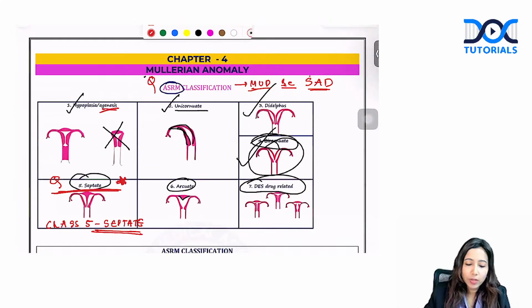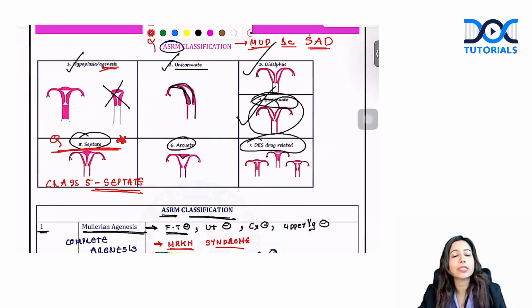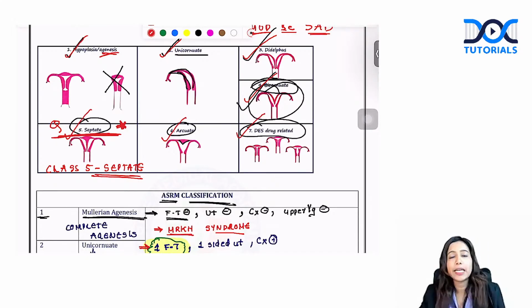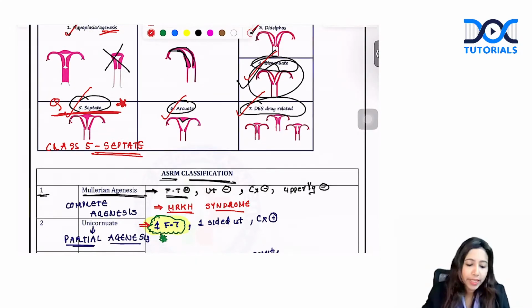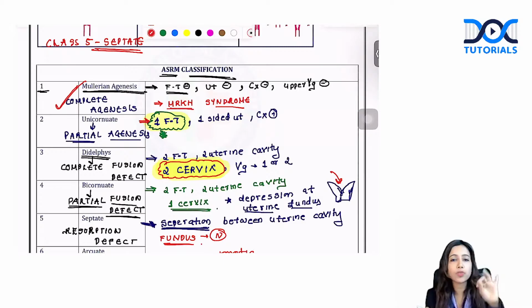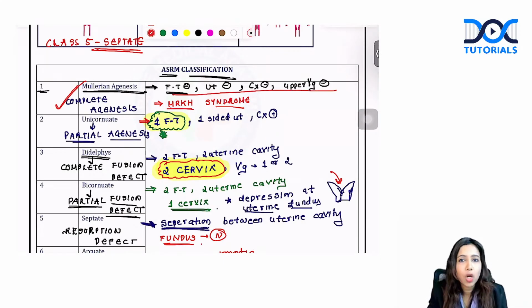Let's have a look at each of these various anomalies. This is the ASRM classification. You have various anomalies such as hypoplastic uterus, unicornuate, didelphys, bicornuate, septate, arcuate, and DES, or diethylstilbestrol related. In Mullerian agenesis, there is complete agenesis. Nothing is forming: no uterus, no fallopian tube, no cervix, not even the upper vagina. What will be there? The ovary is present, and the lower vagina is present.